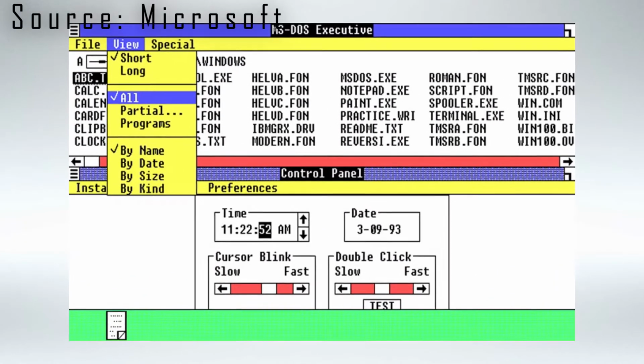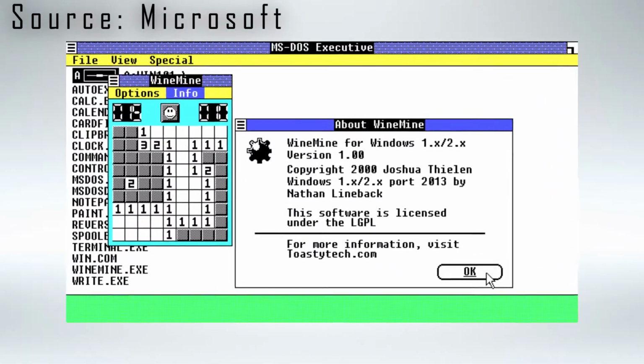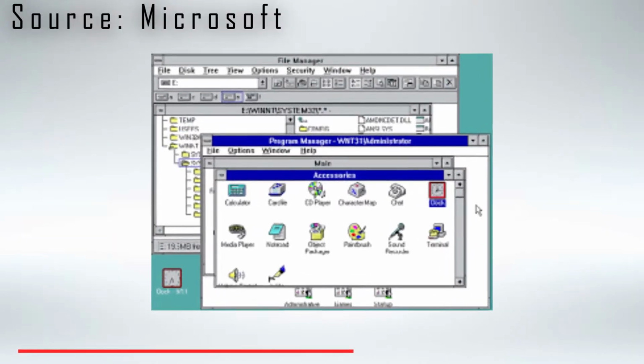New features in Windows 2.0 included 16-color VGA graphics. This was also the last Windows version that did not need a hard drive. Number 3 is Windows 3.0.